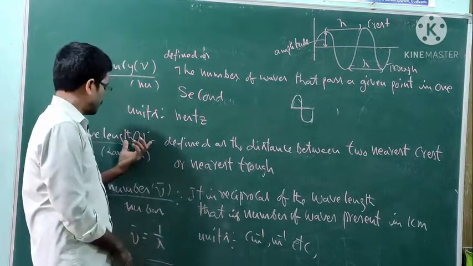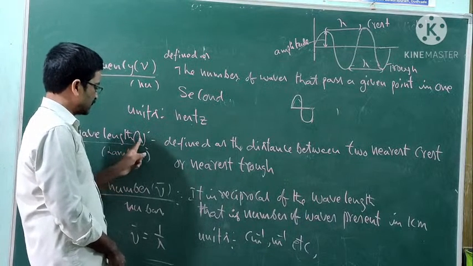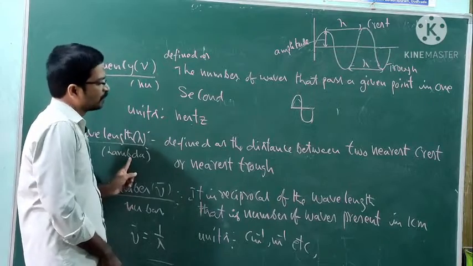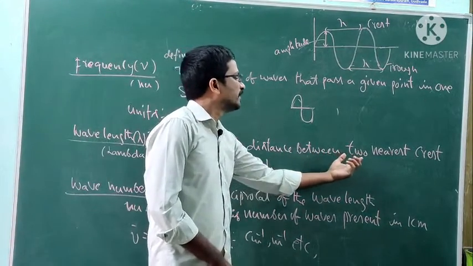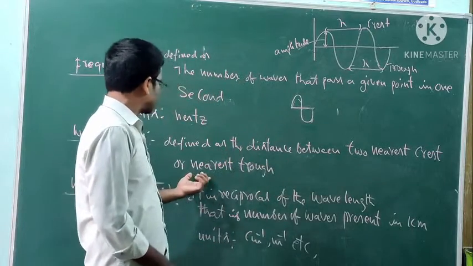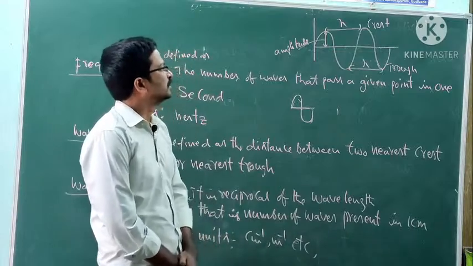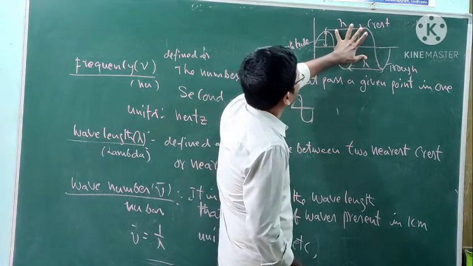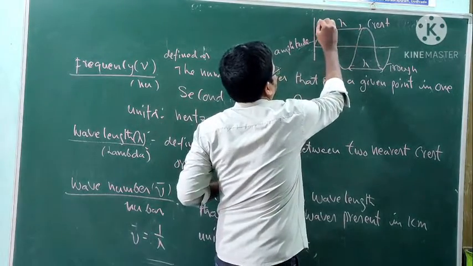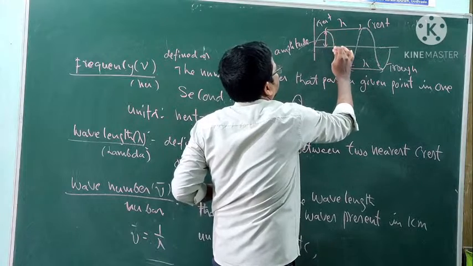Next, wavelength is lambda. This symbol is known as lambda. It is defined as the distance between two nearest crests or two nearest troughs. What is the meaning of it? These are the crests of the wave, the higher part.